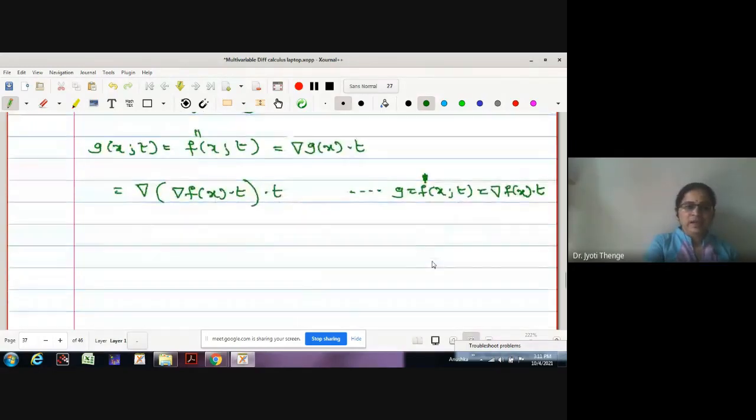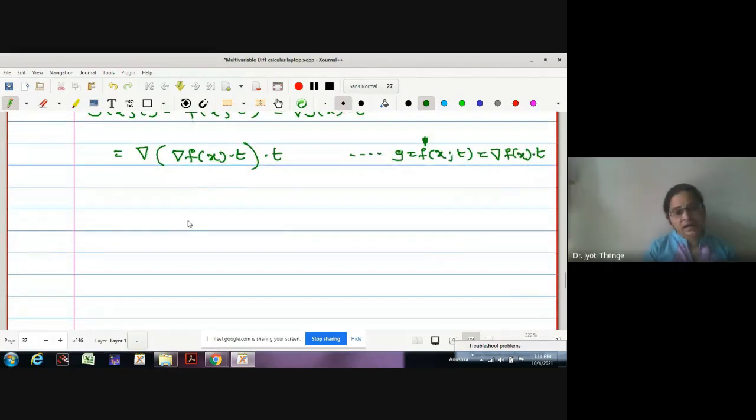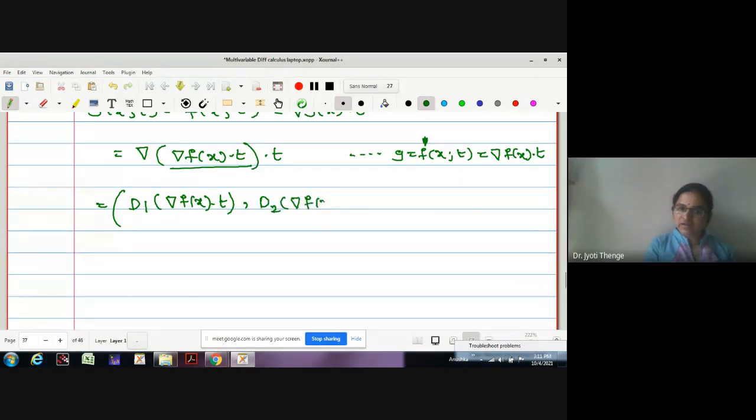Correct, no? Now we will try to find out what is del fx dot t. Whatever this function is, we will find the first partial derivative, second partial derivative, and so on. Therefore, may I write d1 of del fx dot t comma d2 of del fx dot t, till dn of del fx dot t, and a dot product is taken with the t vector, which I can write as t1 to tn.